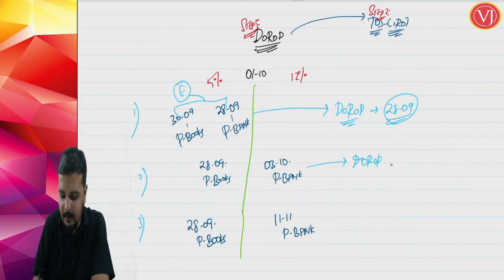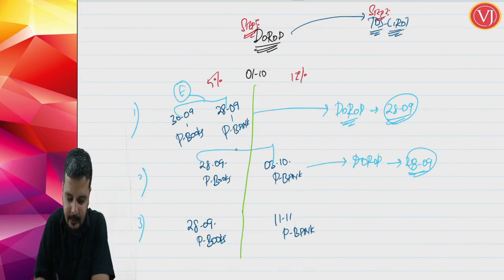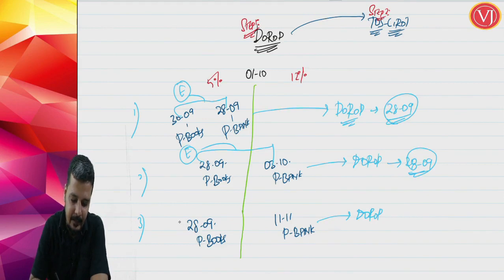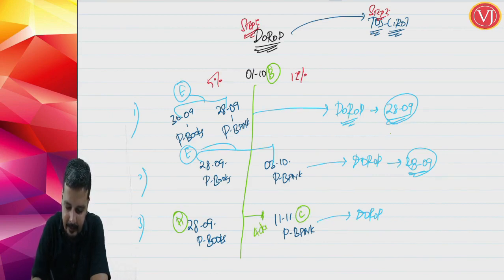Date of receipt of payment will be again whichever is earlier, 20th of September. But in this case, this is a special case. Now what is a special case? Special case is a case where first there is payment in books, then followed by change in rate of tax, then followed by credit in bank account, and that too credit in bank account is after 4 working days from the change in rate of tax.